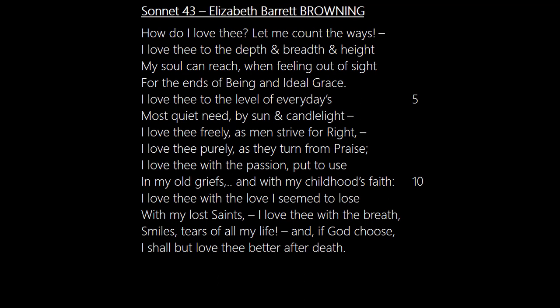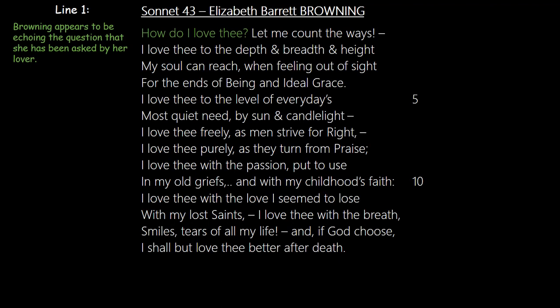I love thee with a passion, put to use in my old griefs, and with my childhood's faith. I love thee with a love I seem to lose with my lost saints. I love thee with the breath, smiles, tears of all my life. And if God choose, I shall but love thee better after death.